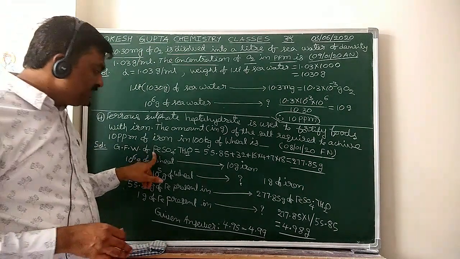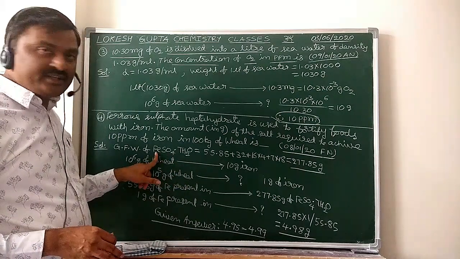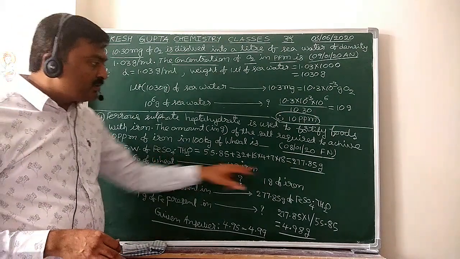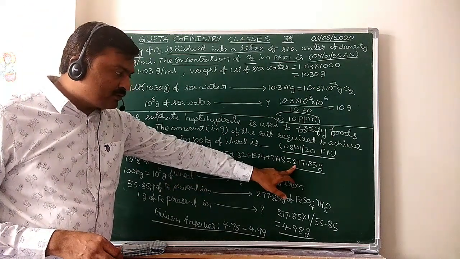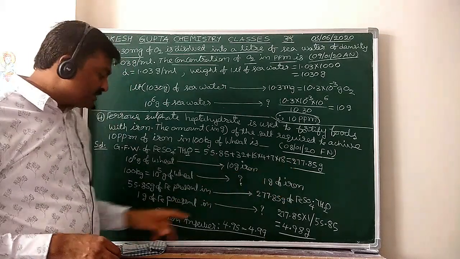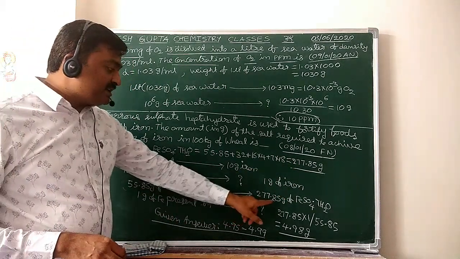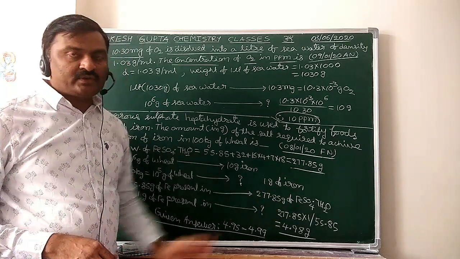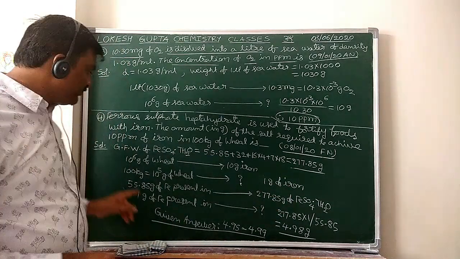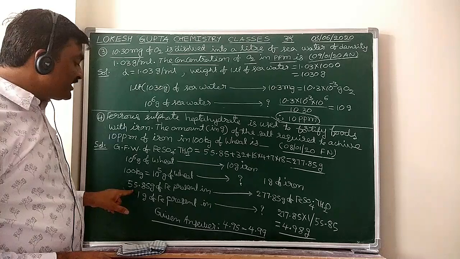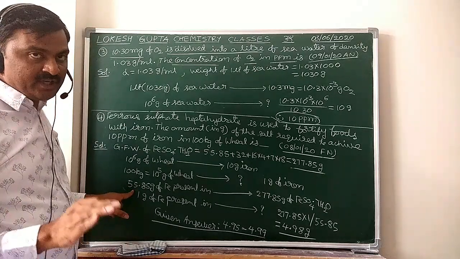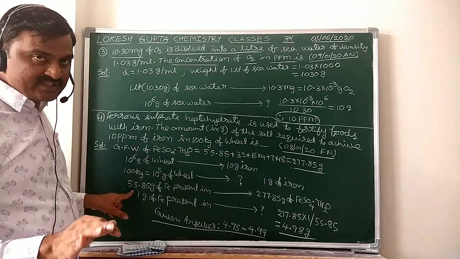See, in each molecular formula, one iron is there, no? So in 1 gram molecular weight of ferrous sulfate heptahydrate, that is 277.85 grams of FeSO4·7H2O, 1 gram atomic weight of iron, 55.85 grams of iron, will be present.